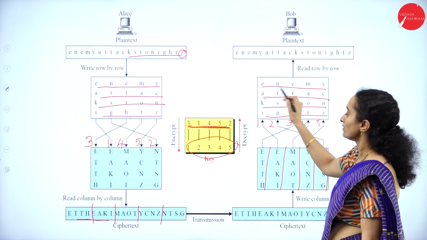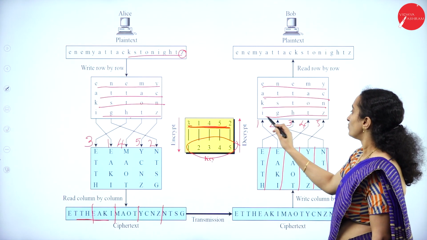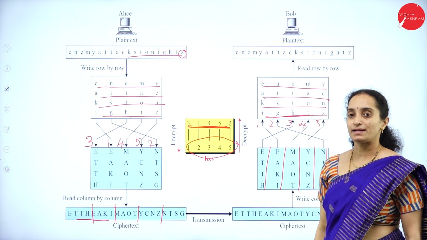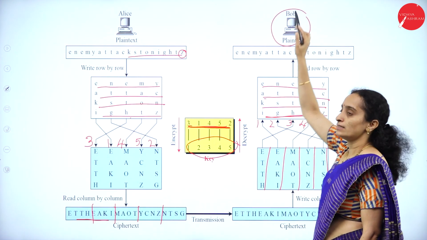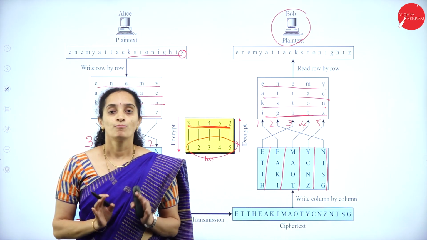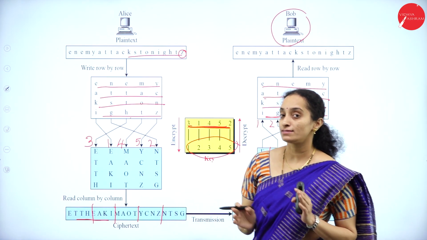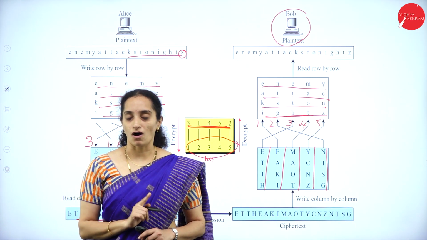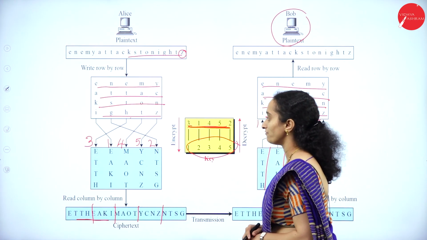And again read row by row, which gives enemy attacks tonight. Okay. This will be decrypted back to the original message by the receiver. Alright. This is how you can combine both the approaches in the transposition cipher, which can be called as a columnar transposition cipher or keyed columnar transposition cipher.